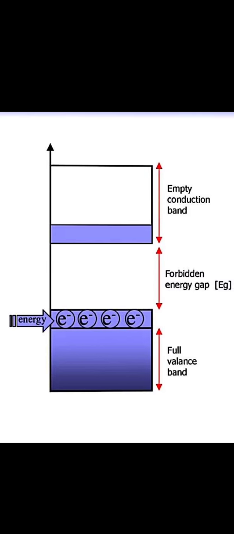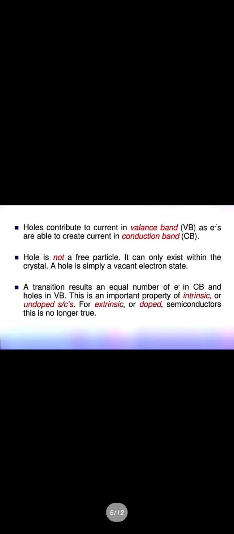Like here in the picture you can see that they are sitting at the top of the valence band, and as you provide the energy they will move to the lower band of the conduction band. Okay, so as the electrons jump out from their place, there will be positive particles, that is the holes, the vacant space of the electrons. But we know that both are required for the conduction of current in a semiconductor. So both charge carriers are required.